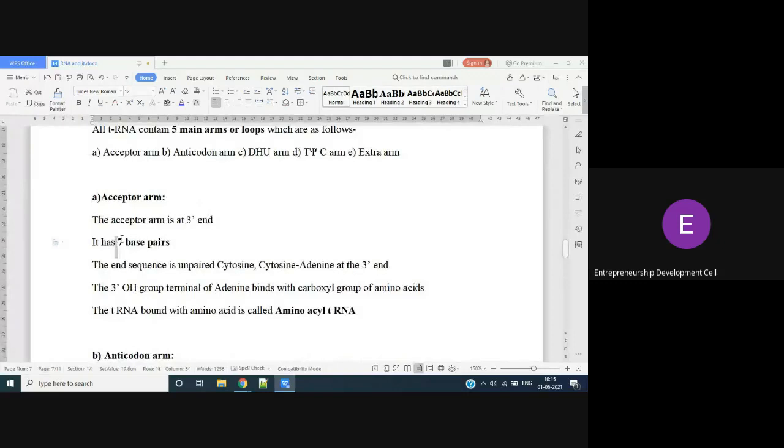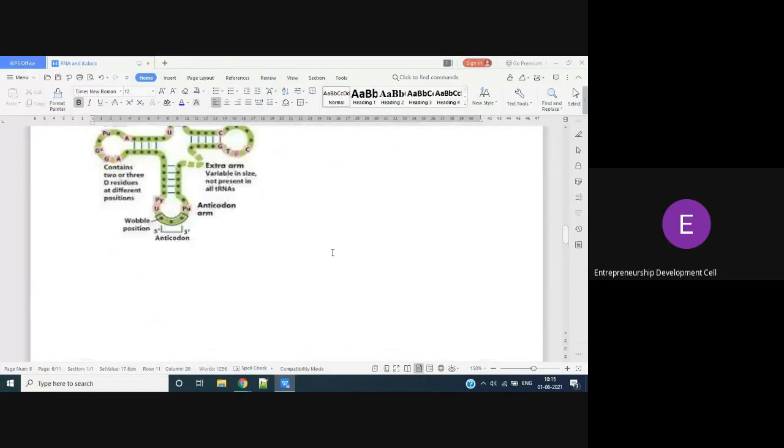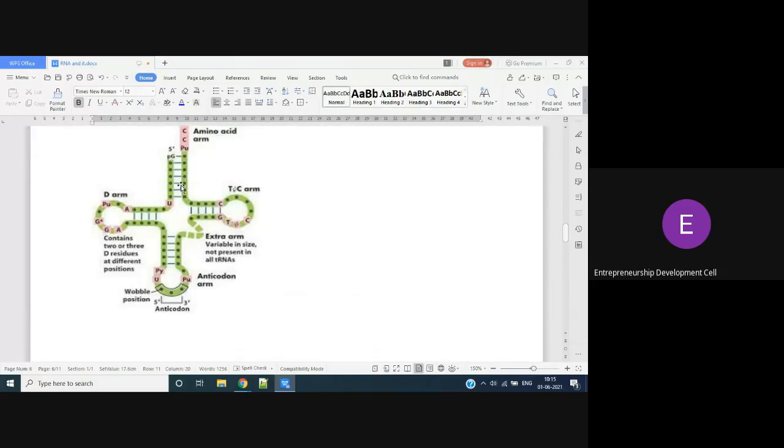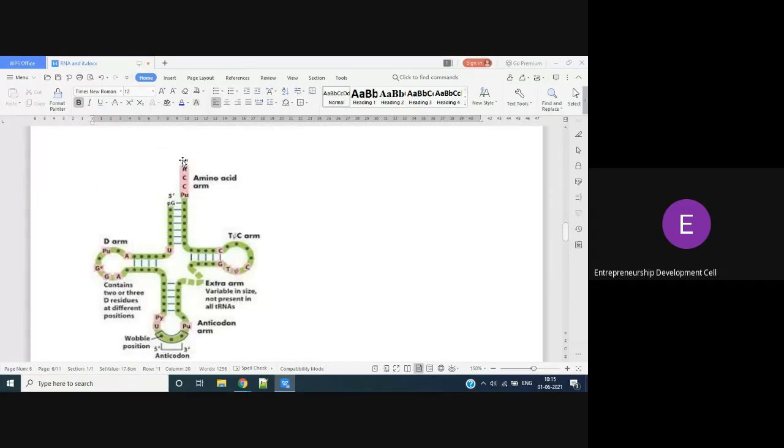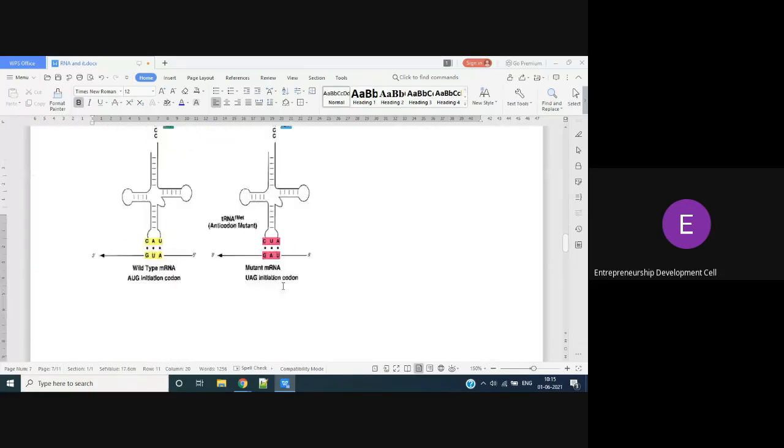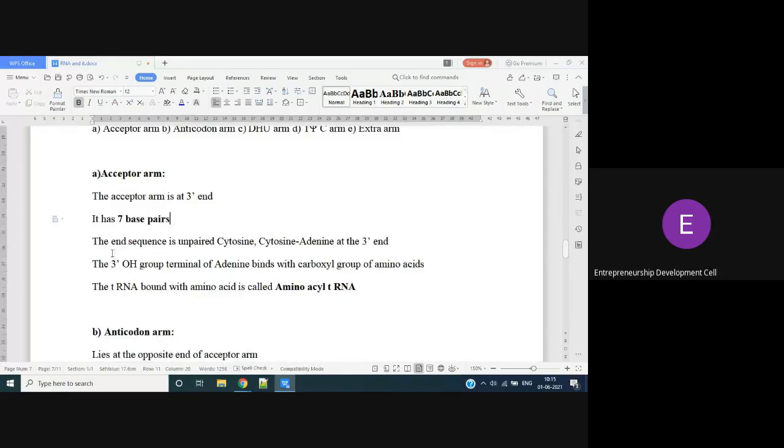It has 7 base pairs. If you count the lines here, they are 7. So this acceptor arm has how many base pairs? 7 base pairs. The end sequence is unpaired CCA.